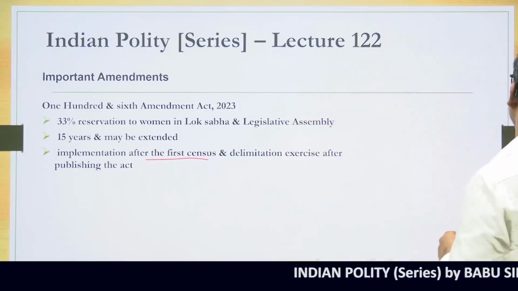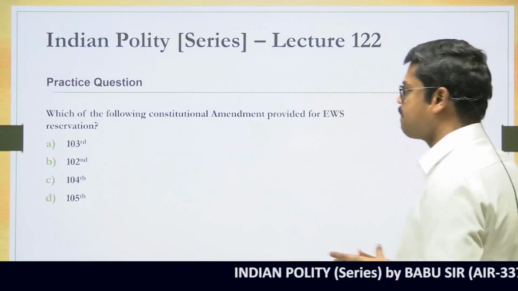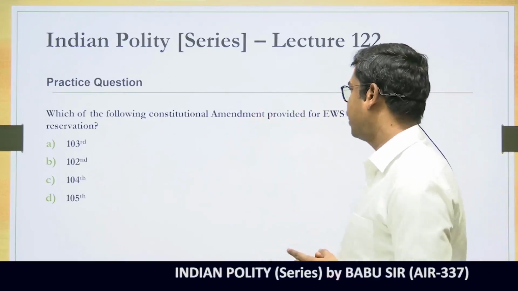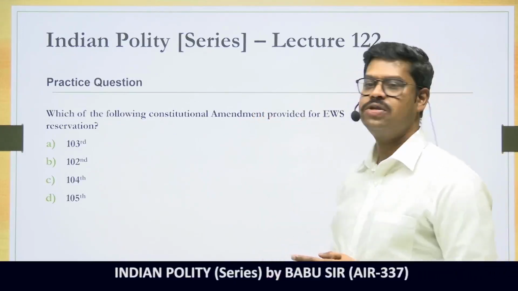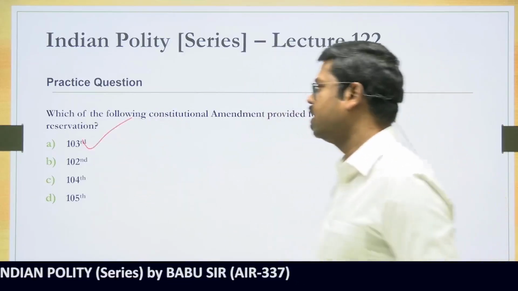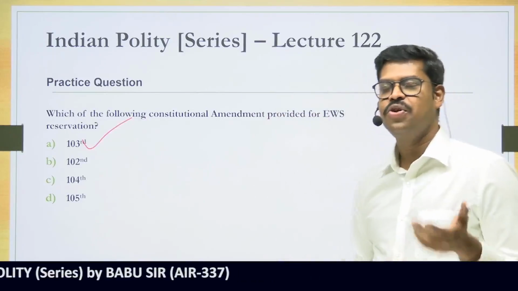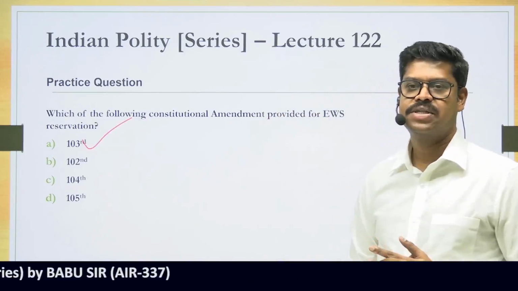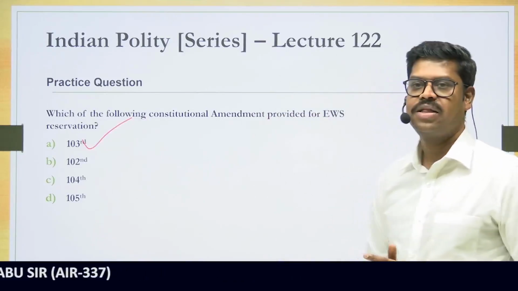So now we are coming to the end of this particular lecture. Which of the following amendments provided for EWS reservation? It is the 103rd Constitutional Amendment Act. It is for you to answer, but in this case I have answered it myself. So the answer is option A in this particular case.